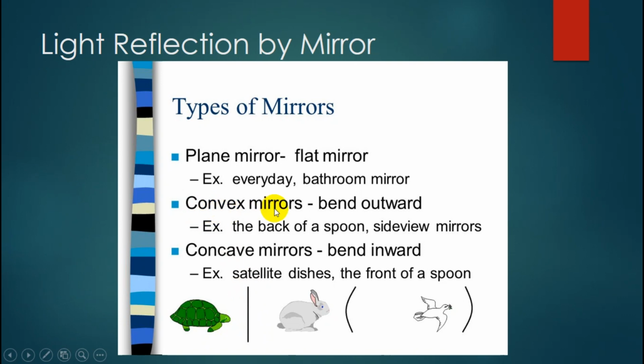Convex mirror: the mirror bends outward, so the shiny side is outward. Example, the back of a spoon, or a side-view mirror, in Bahasa Indonesia, kaca spion, for a car or motorcycle. A concave mirror bends inward, so the shiny side is inward. Example, a satellite dish, the front of a spoon.